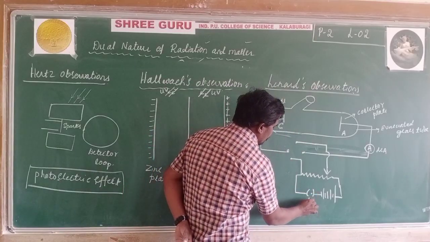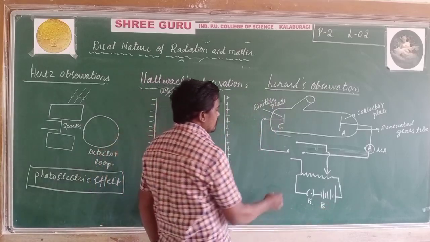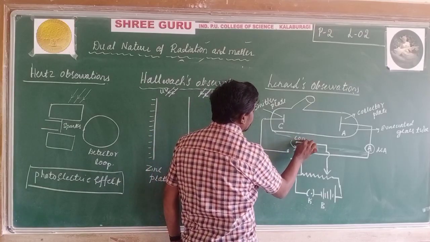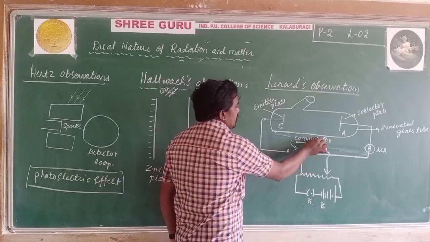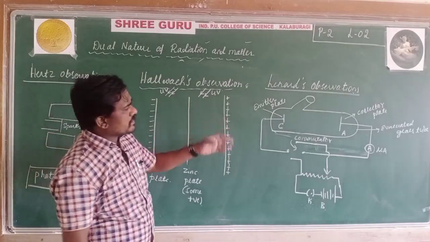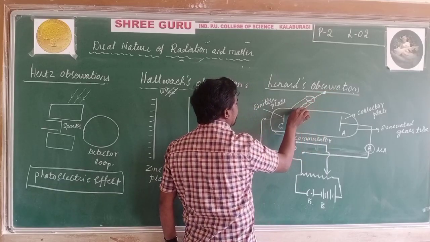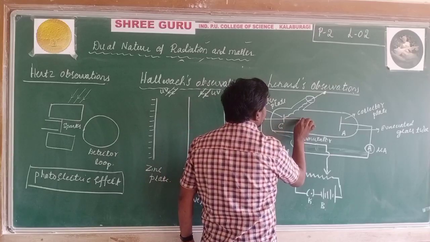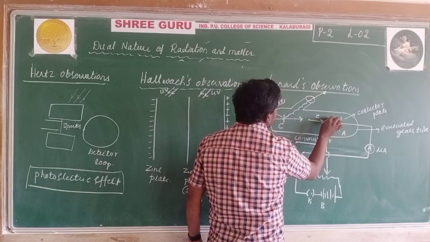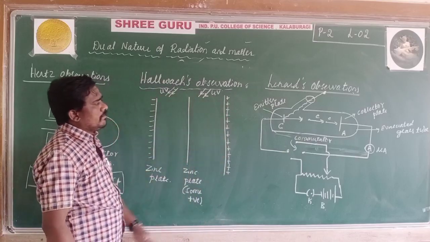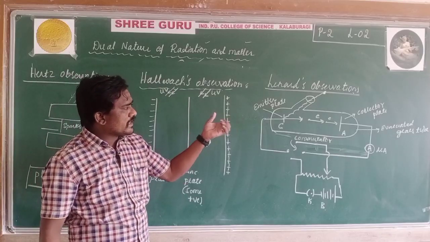This is the key, this is the battery, and this is the commutator. Lenard observed that when UV light of suitable frequency is incident on the cathode, there is an emission of electrons from the metallic surface, which are collected by the anode, the collector plate.